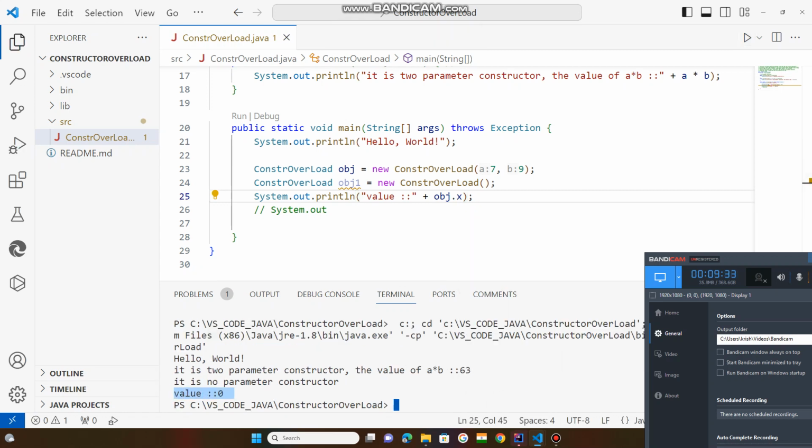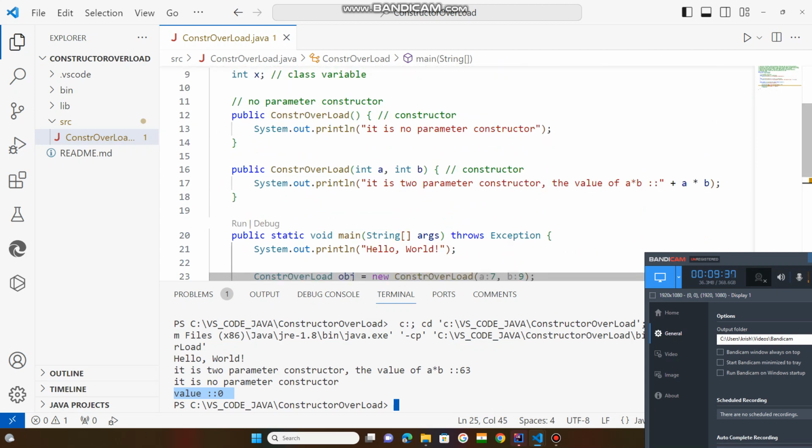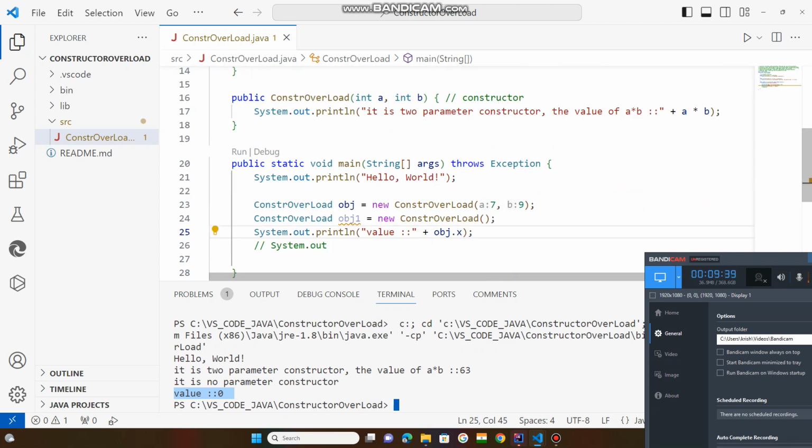If you remove the static keyword, it is not a class variable, you are accessing it with the object. This one is the no-parameter constructor, and object one is for the 2-parameter constructor.